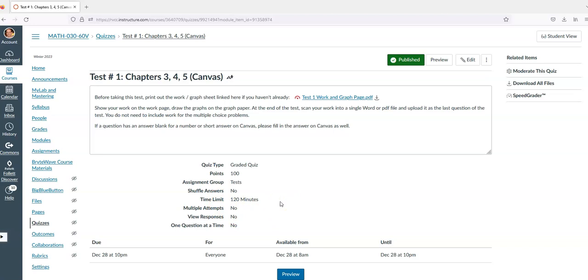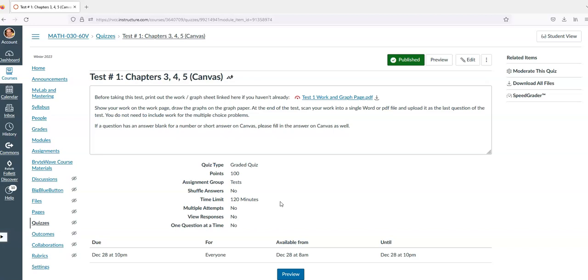You're going to work through the problems on the test. If there's places to put answers, you're going to put answers on the test on Canvas. And then in the last 10 minutes or so, you're going to scan in that page with all your work on it, and you're going to put it at the very end of the test. There's a question, upload your file. Please use a Word or PDF document. And then I will see your work. And then also, I'll be able to grade your test.